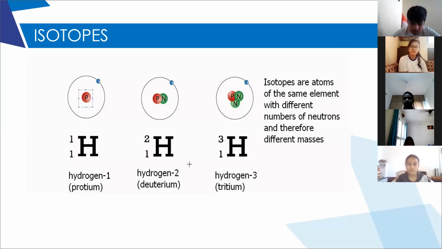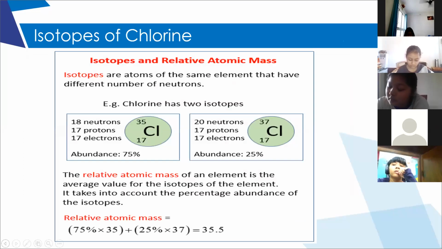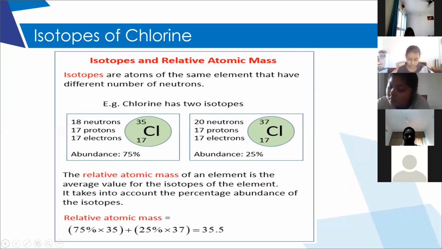C12, C14. These two are the isotopes of carbon. Right? Sulfur 32, 34. These two are isotopes of sulfur. Ma'am, can you repeat for carbon and sulfur? Carbon C12 and C14, and sulfur 32 and sulfur 34.